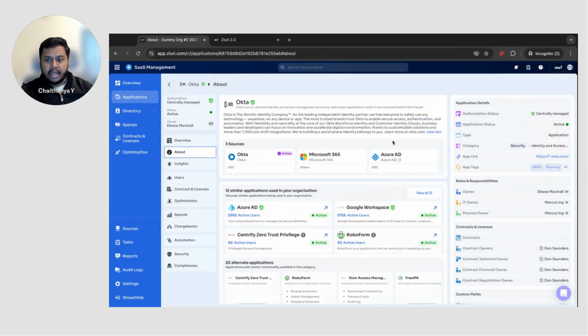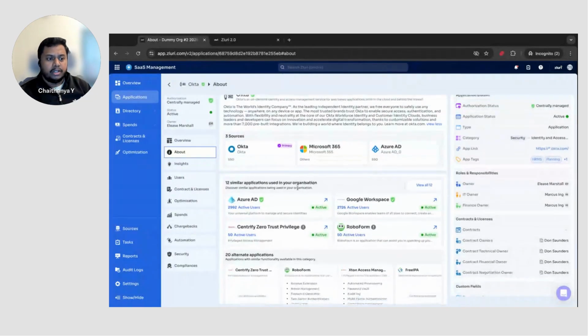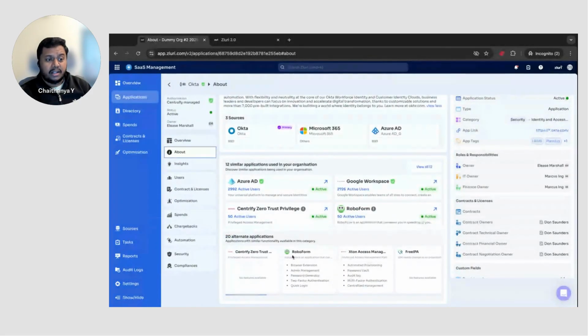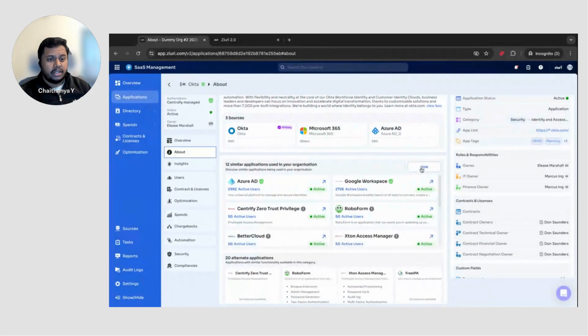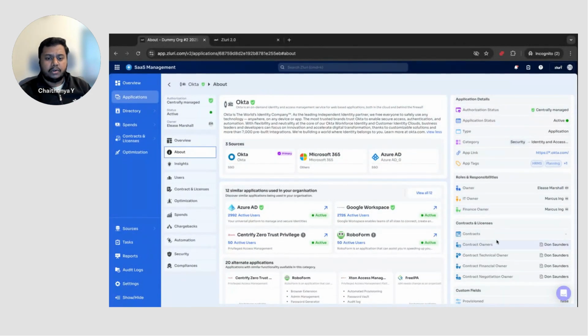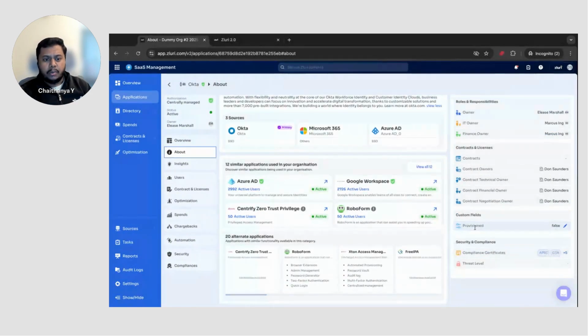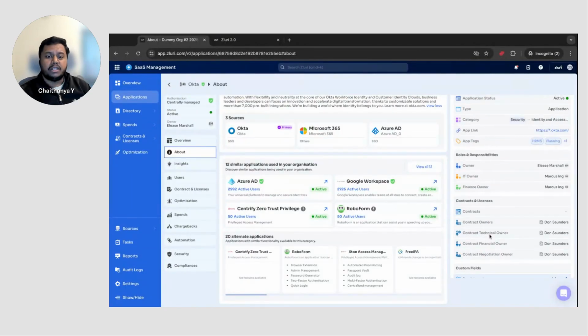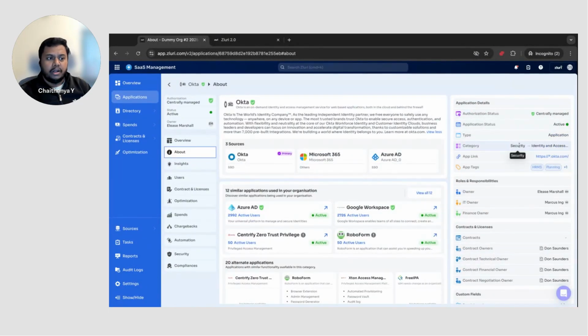We had another previous session where we mentioned that all the application catalog data is something that we can continuously sync with g2.com, so that this information is always relevant and always available to you as well. We also get the alternate, similar applications used inside the organization, and all the metadata of this particular application: who the owner is, the IT owner, the number of contracts, who the contract owners are, and any custom fields I'm able to build, all in the about section of this application.